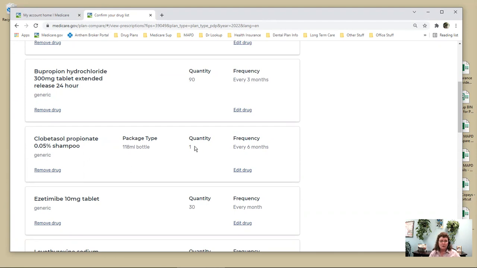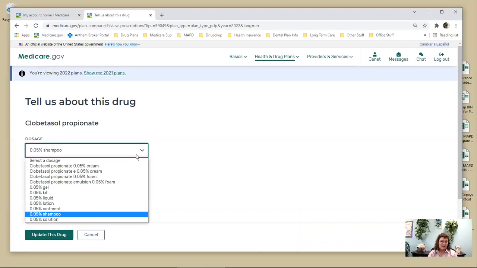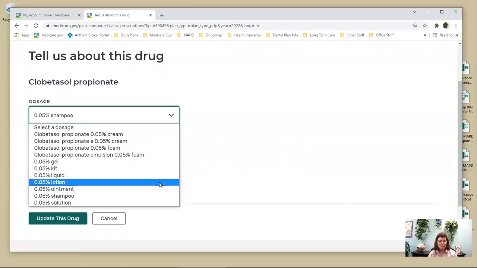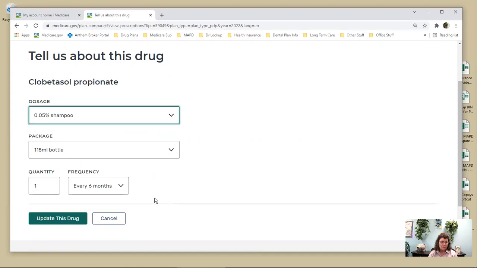So you can edit this. You just click on Edit Drug, and you can see it's very important. I cannot impress upon you enough that you have a list of your medications in front of you. Have the bottles in front of you when you do this, because you want to make sure that you're picking the right thing. So this clobetasol, it comes in a cream, a foam, a gel, a liquid, a lotion, an ointment, a solution. It comes in all different kinds of things. So you want to make sure you're picking the right one. So we're doing the shampoo.